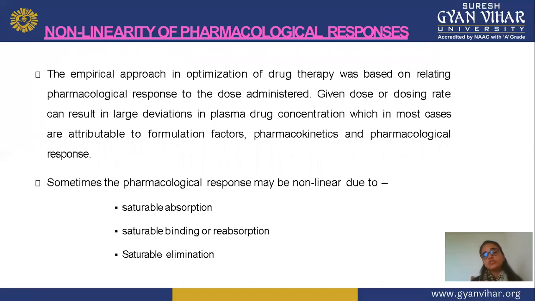And in this, we can say that the pharmacological response also depends on the dose administered, or how much dose is administered. The given dose or dosing rate can result in large deviation in plasma concentration, meaning dose or dosing interval, how much drug is administered. Suppose 500 mg is administered, and dosing rate, every day or every hour, may vary. So dose as well as dosing rate may vary the plasma drug concentration. In most cases this is attributed to formulation factors, and we can say this may depend on the formulation of a drug and the pharmacological response of your drug.